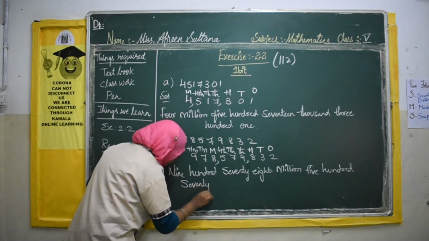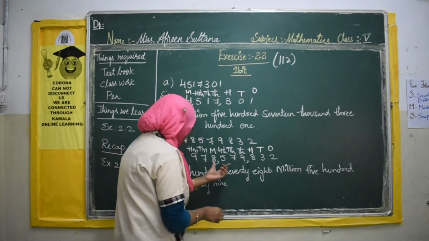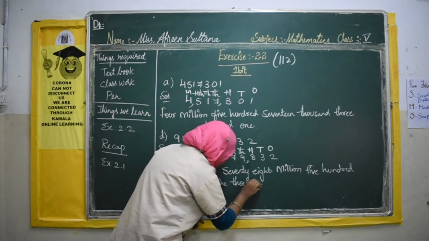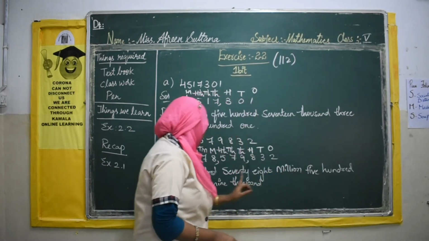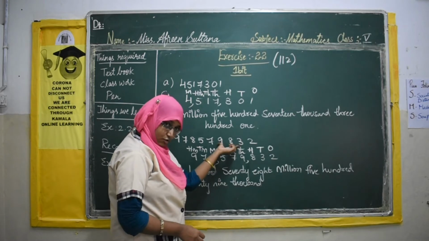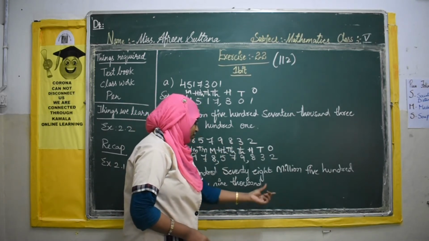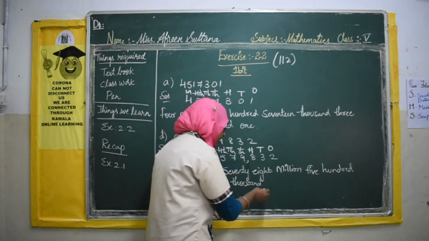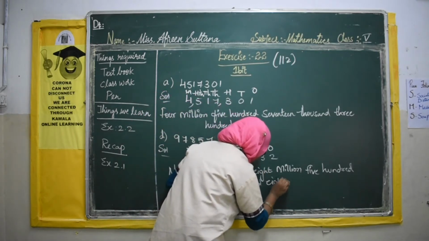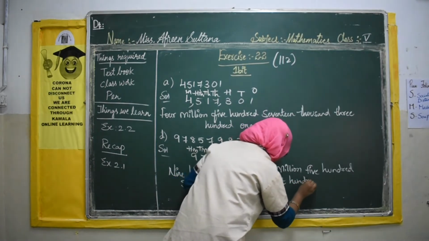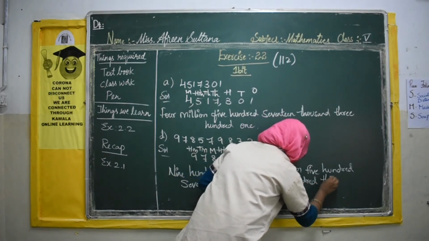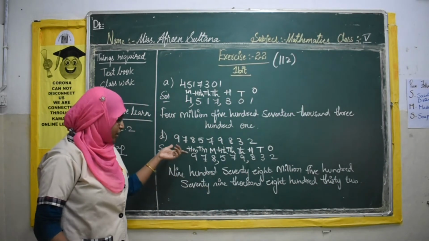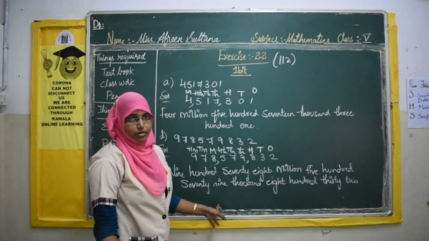This complete 3 digits is under the thousands period too, so 579 thousand, 579,000. Next is 832.